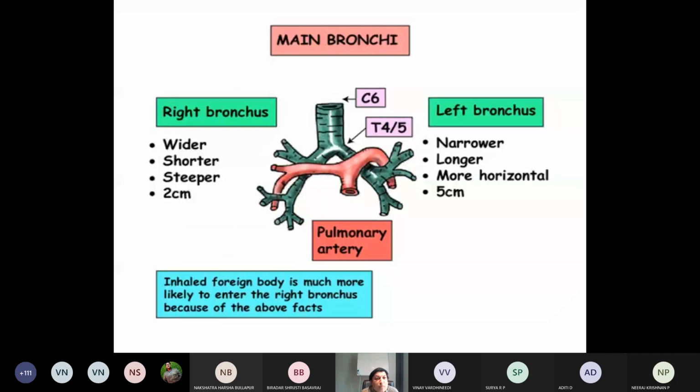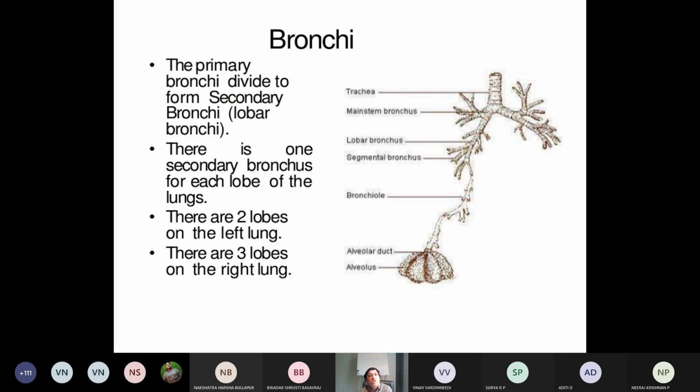Okay, see this bifurcation. Right bronchus, left bronchus at the level of T4. This is the bifurcation. So again the main bronchi divide into secondary, tertiary, then again tertiary bronchi, alveolar ducts, sac, alveoli. You should know all these basic things.